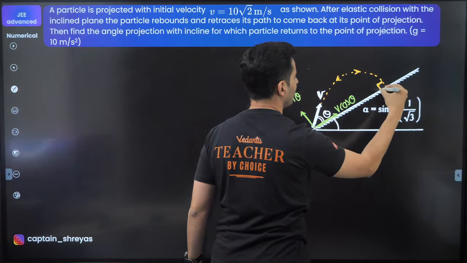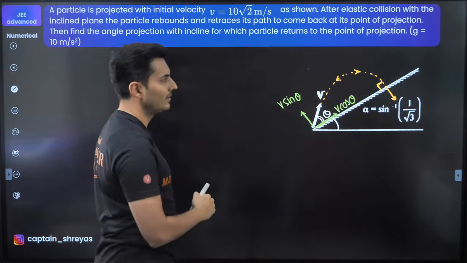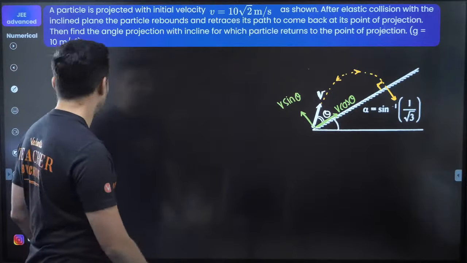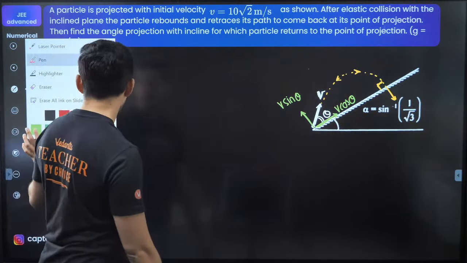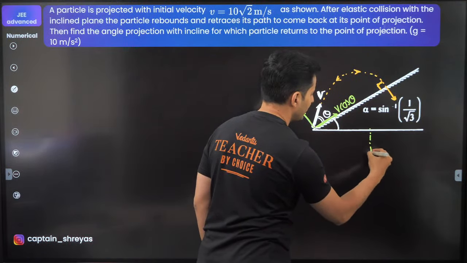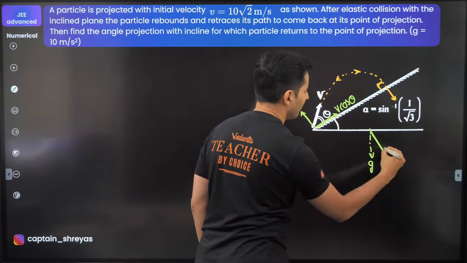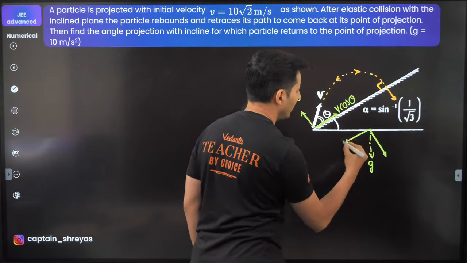It has to be perpendicular this way, and its net velocity over here will be this way. Everybody with me on this? Great. Okay, last thing. Acceleration due to gravity will be downwards. I can split two components out of it. So there will be one component here and one component over here.